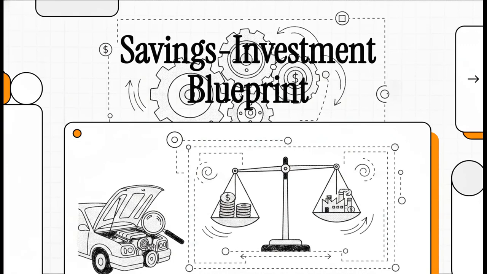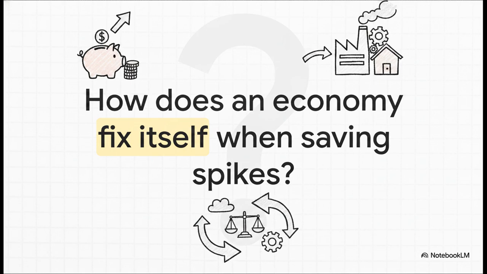Today we're literally popping the hood on the macroeconomic machine. We aren't just going to look at abstract numbers, we're going to study the actual blueprint of the self-correcting economic engine. We're focusing on how the savings investment equilibrium blueprint dictates national income and, even more importantly, how it automatically balances itself out. Really think about that for a second.